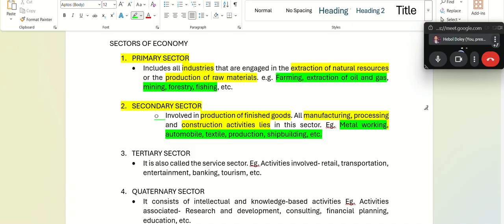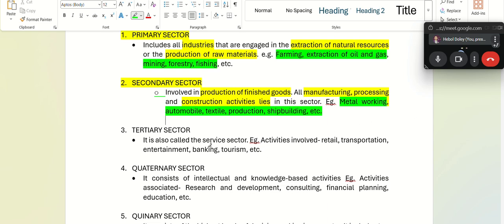Then the third sector is the tertiary sector, which is called the service sector. For example, your banking. Then you go to Tawang, Nagaland, Wayanad, Meghalaya. These tourism related activities, retail, transportation are your tertiary sector. So those activities that are related to providing services. What about call centers? Yes, sir. Call centers are tertiary. These are tertiary sector.